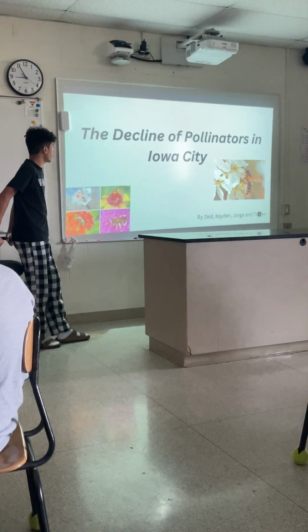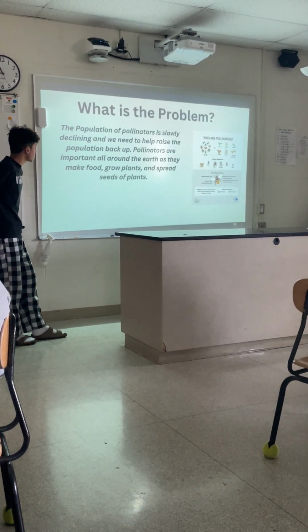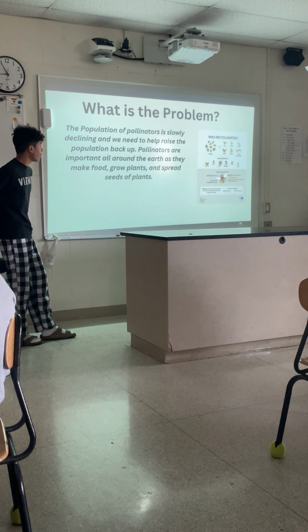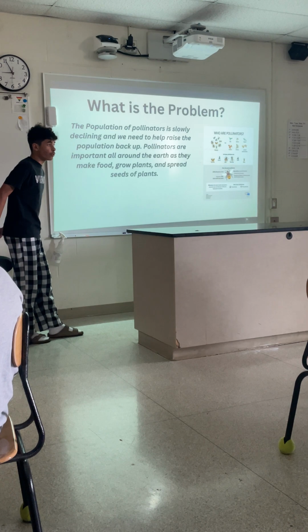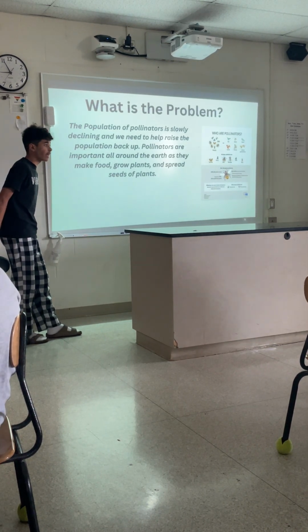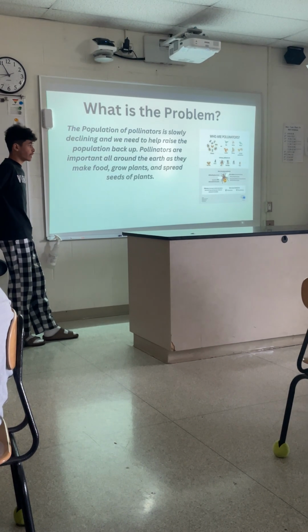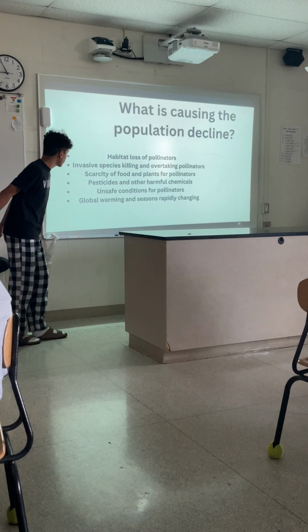Pollinators in Iowa City. What is our problem? The population of pollinators is slowly declining, and we have to try and help raise the population back up, because pollinators provide food for animals, take care of our plants, and help us spread the seeds. What is causing the population decline?